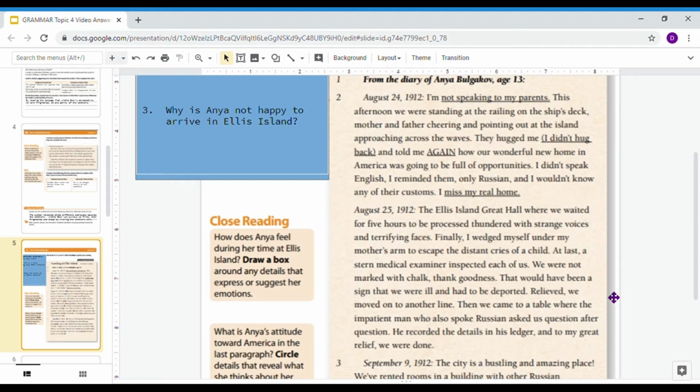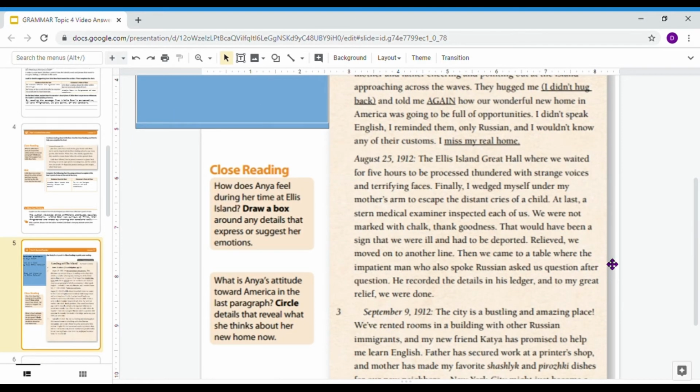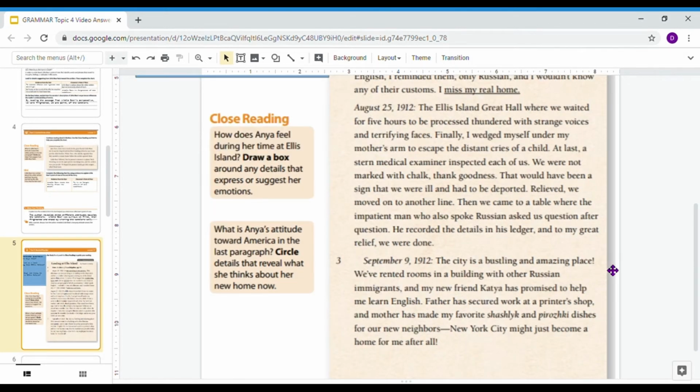Relieved, we moved on to another line. Then we came to a table where the impatient man who also spoke Russian asked us question after question. He recorded the details in his ledger, and to my great relief, we were done. September 9th, 1912. The city is a bustling and amazing place.